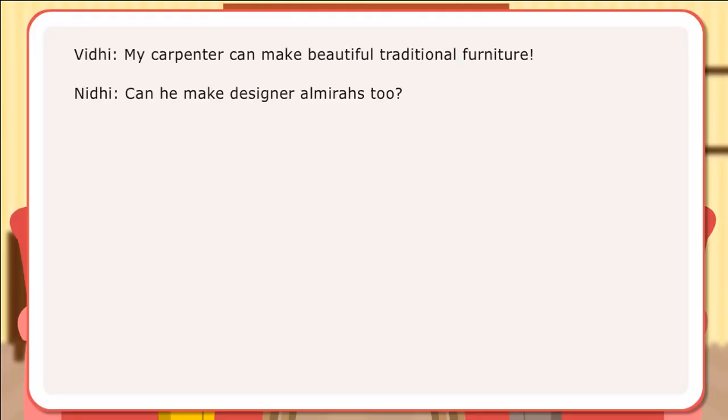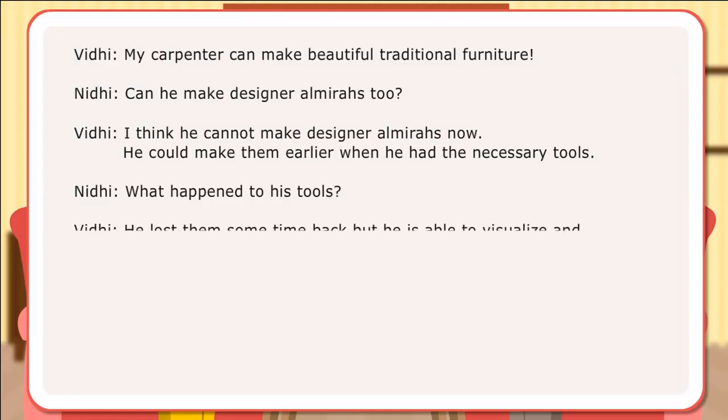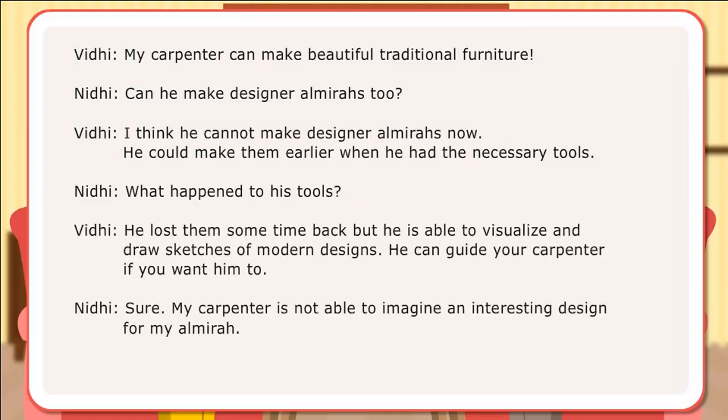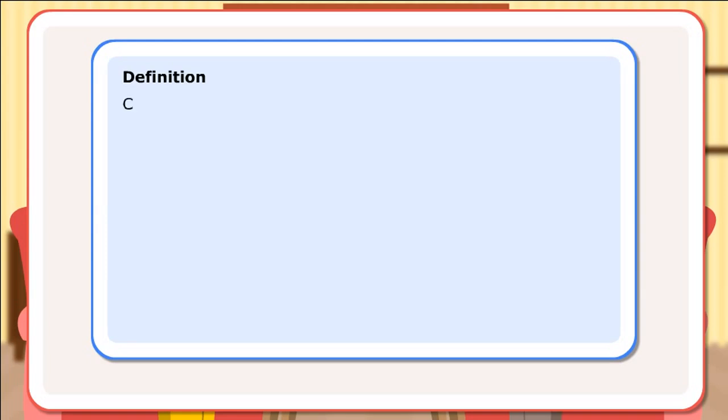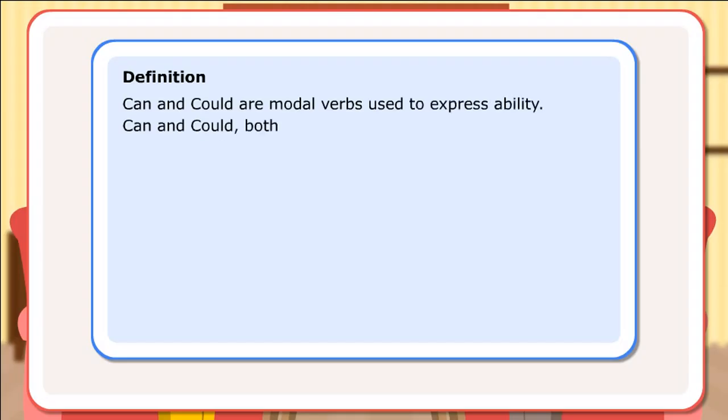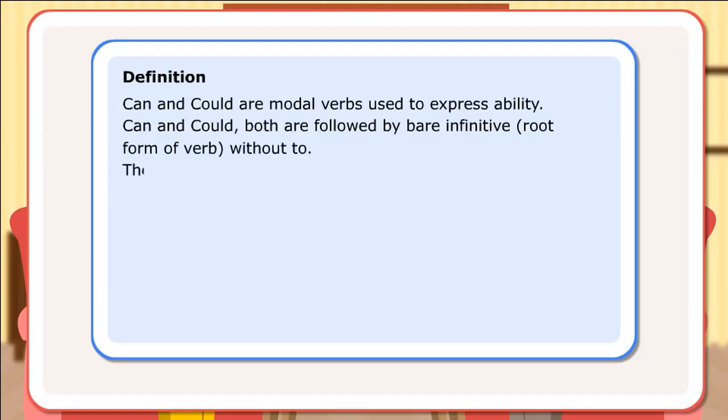In this conversation, modal verbs can, could, and to be able to are used to express ability. Have a look at the relevant sentences with these modal verbs. Definition. Can and could are modal verbs used to express ability. Can and could both are followed by bare infinitive, root form of verb, without to. The past of can is could.